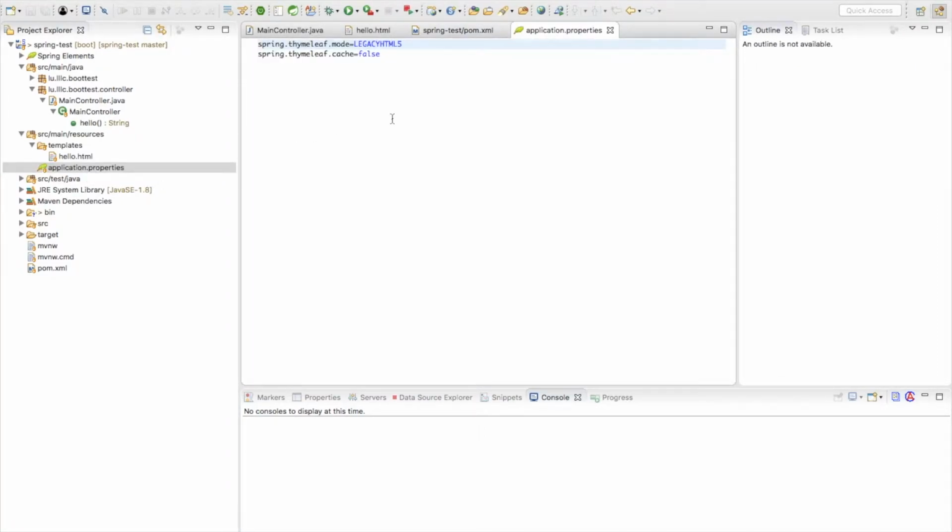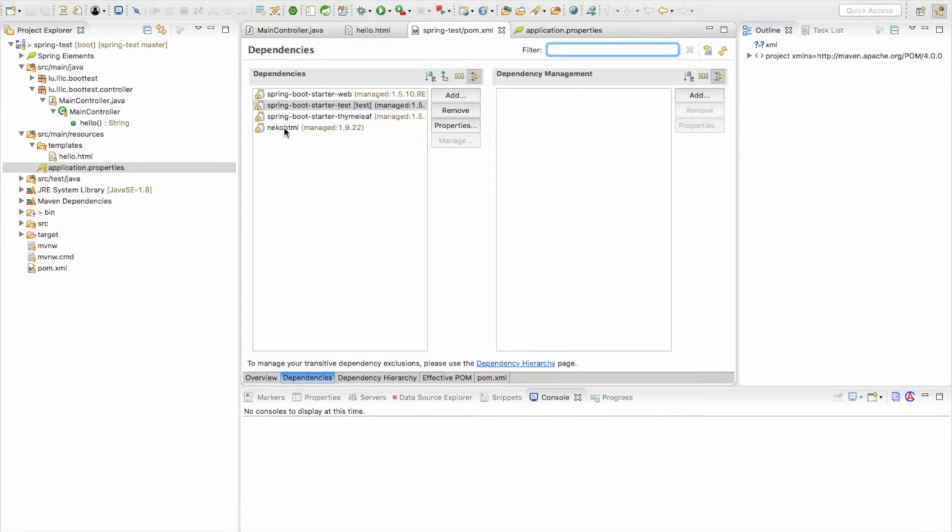In fact, you don't need to use anything here. This is just for me. I use this Thymeleaf mode LEGACYHTML5, which means I don't need to keep the proper XML structure, which is needed by Thymeleaf. I would like to use just the typical HTML5 structure. For example, when I have an input tag, I don't need to close it. So for this, I need to set this property, but also to be able to use it, I need to have this dependency. This is all.